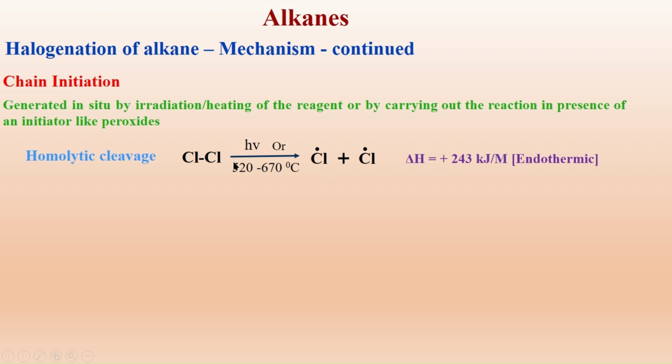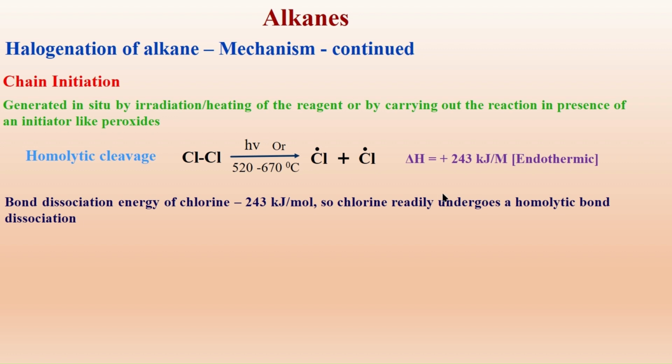Here I use higher temperature or I use UV radiation to undergo homolytic cleavage to give rise to free radicals. Formation of free radicals is the initiation for the reaction. The dissociation energy for the chlorine molecule is 243 kilojoules per mole for homolytic cleavage to occur. That's why we have to supply energy.